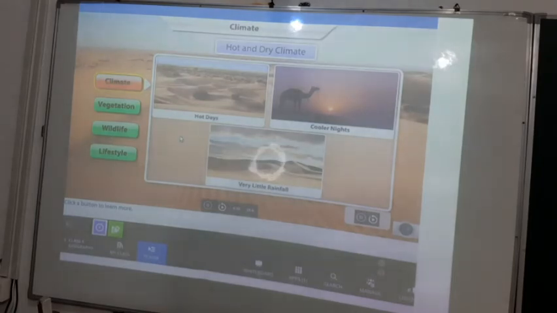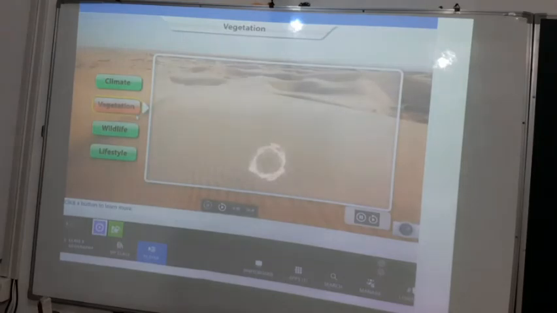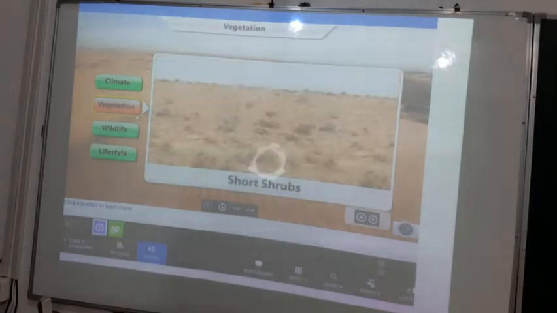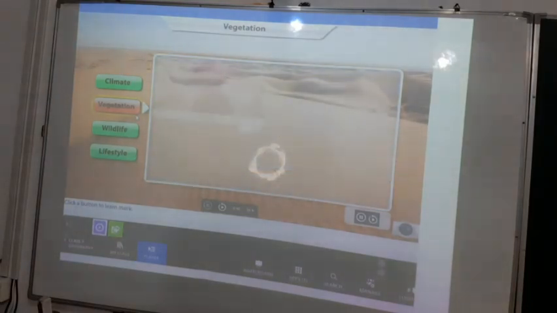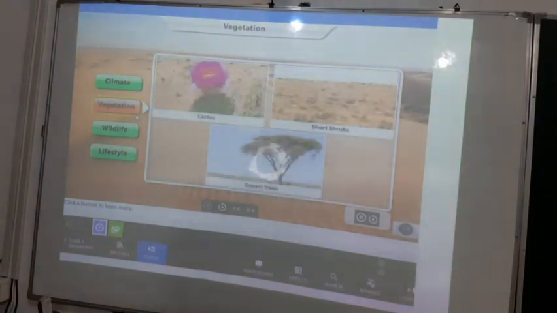Now let's see about the vegetation. Sandy soil and less rainfall make it difficult for plants to grow in the Thar Desert. You will find cactuses, short shrubs and woody trees in the Thar Desert. They are specially adapted to grow in desert conditions.